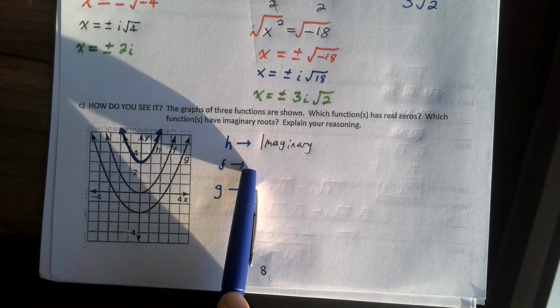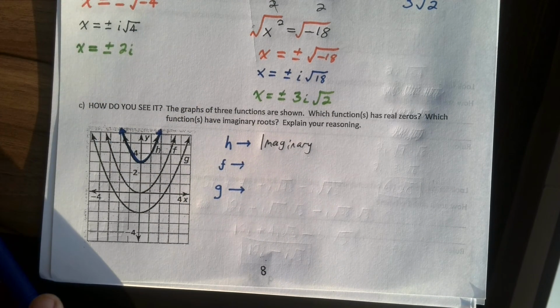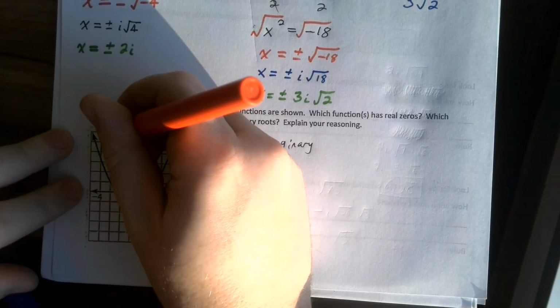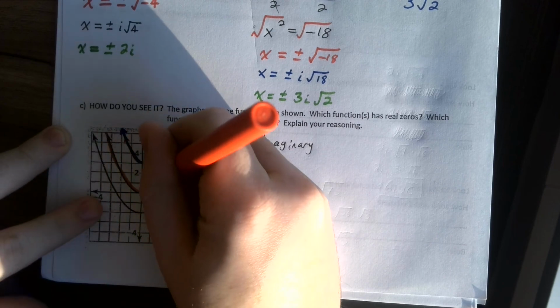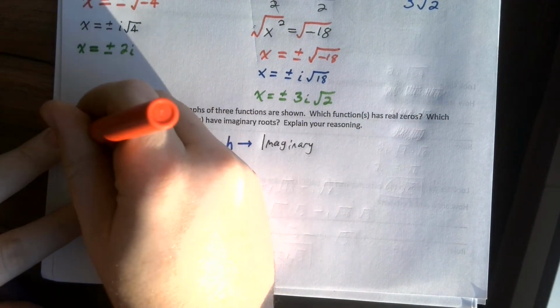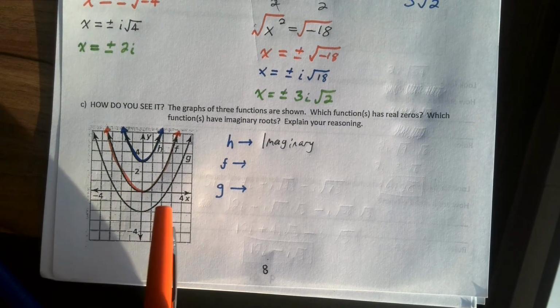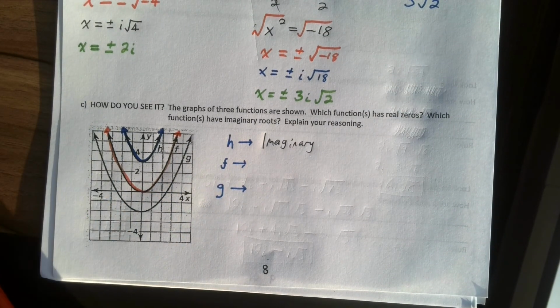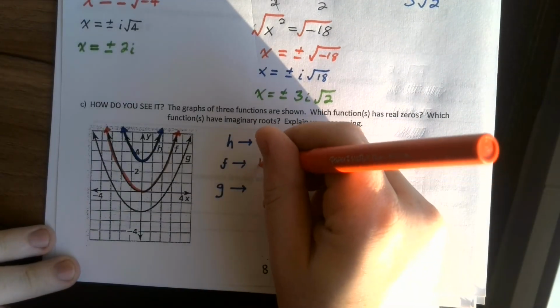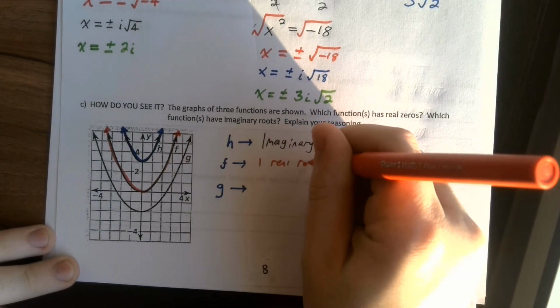Here, for f, we see that the graph f touches the x-axis once. If we have a graph that touches the x-axis once, we say it has just one real root.